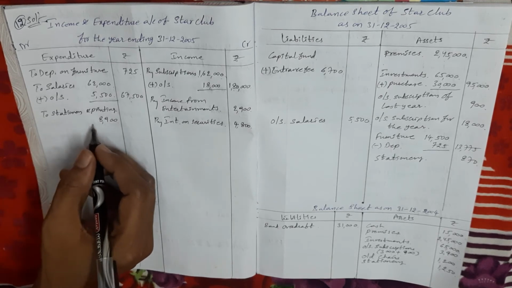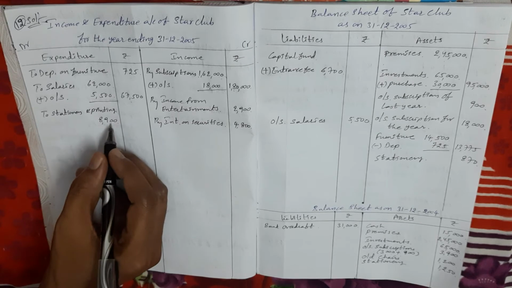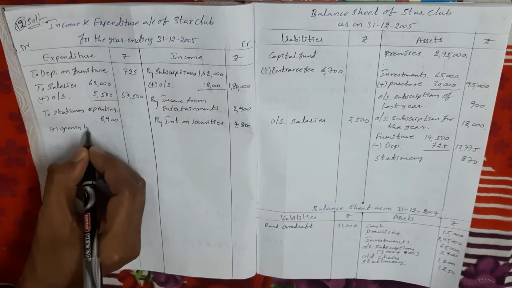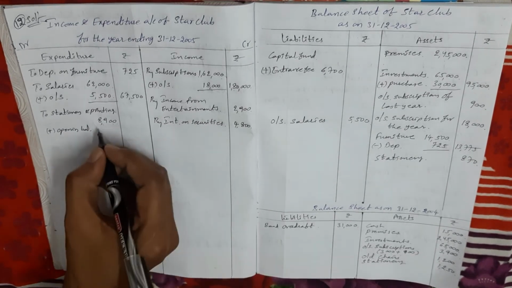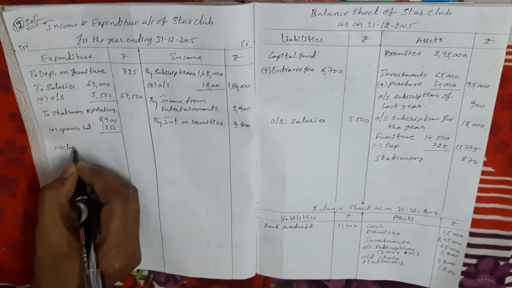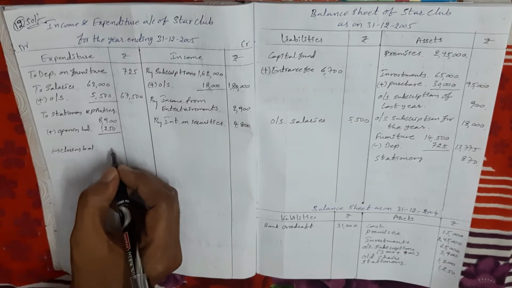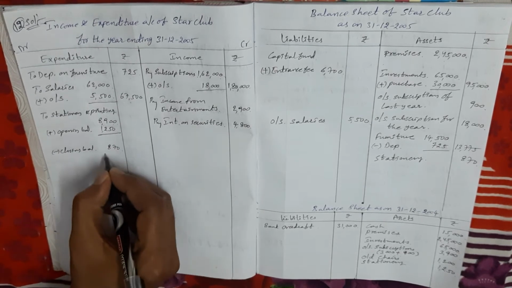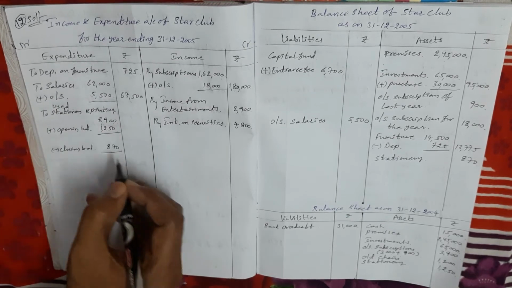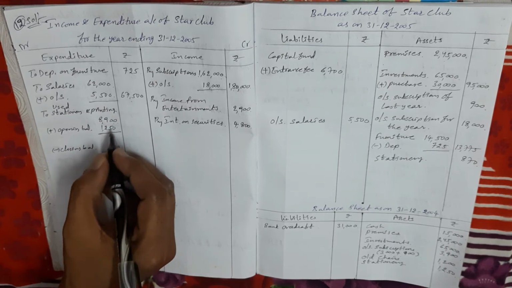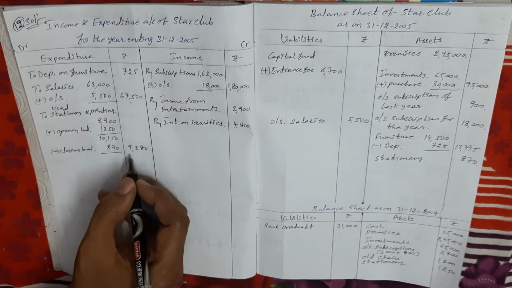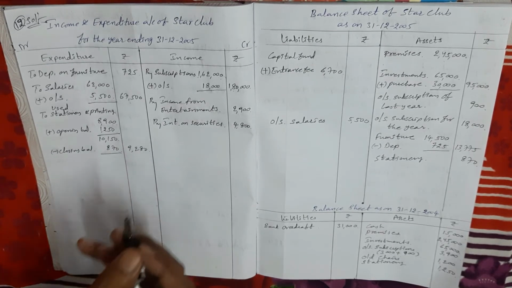Next, in the income and expenditure account, how to calculate the stationery and printing used amount? There is one procedure. First we take the amount given in the receipts and payments account, that is 8,900 rupees. To this amount we add the opening balance, last year's amount 1250 rupees, and from this we deduct the closing balance, 870 rupees. Then we get the present year's used stationery and printing amount. 8,900 plus 1250 is 10,150, minus 870 means 9,280 rupees is the current year used stationery amount. This is an important adjustment.